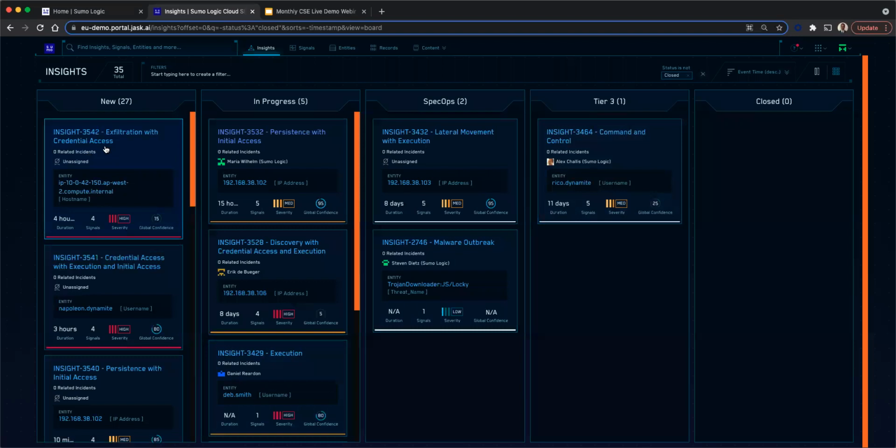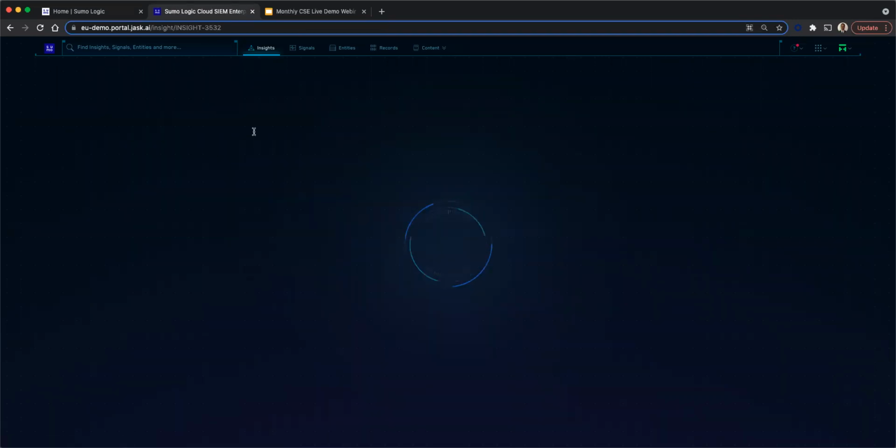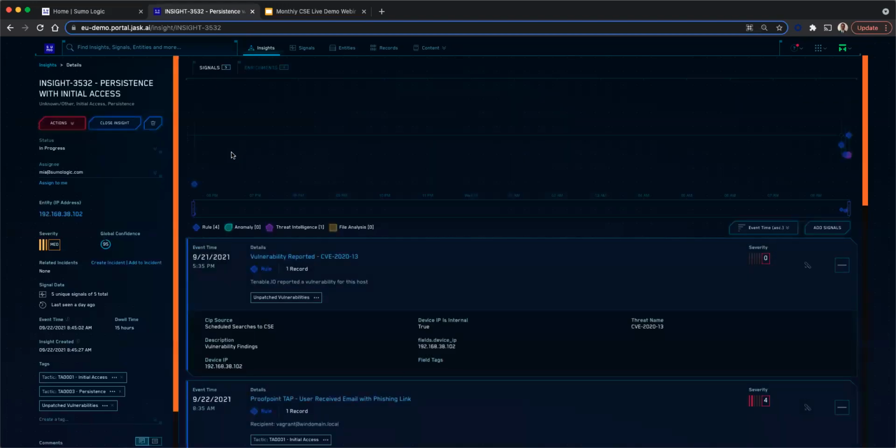And let us look at one of those insights. So I see there are a couple of insights in progress. I see here insight 3532, persistence with initial access. Let me take a closer look at it. I'm opening up this particular insight, and here I can see the details about it. There is an insight number, and I can see it is persistence with initial access.